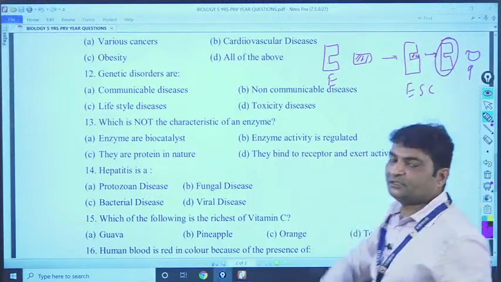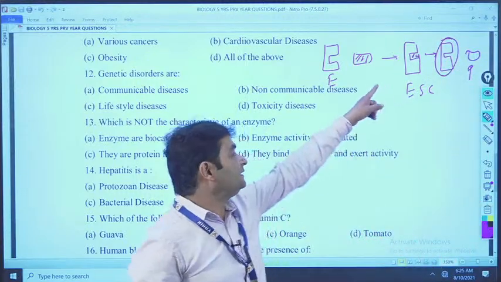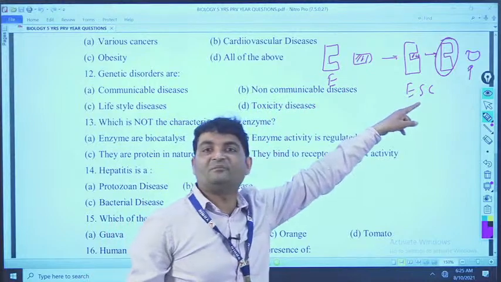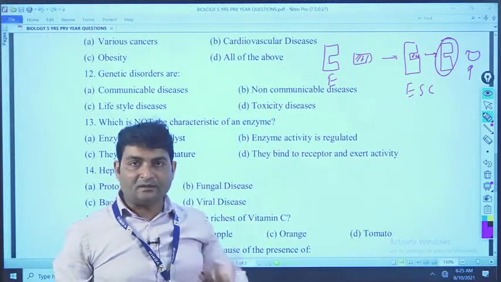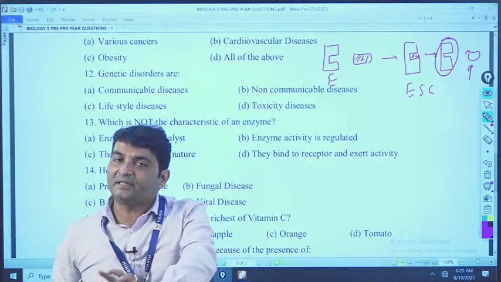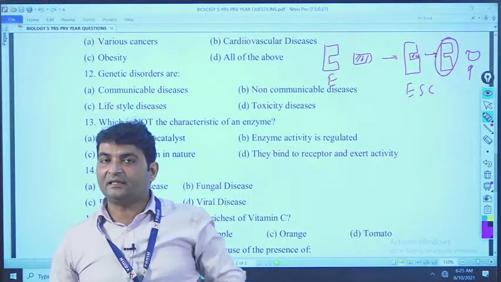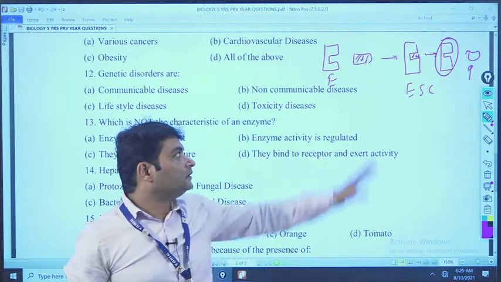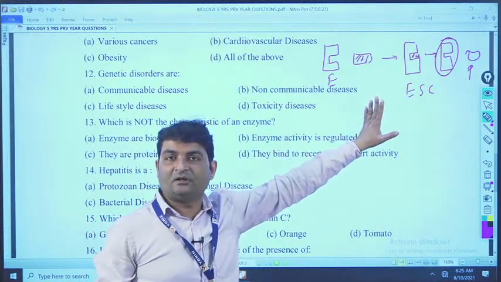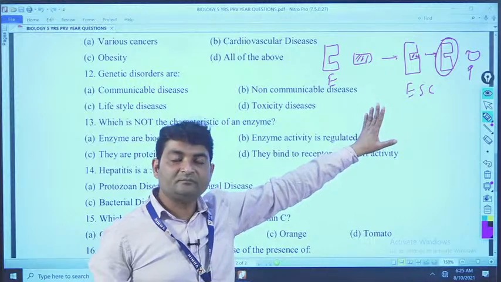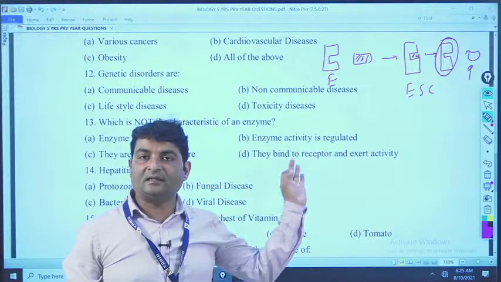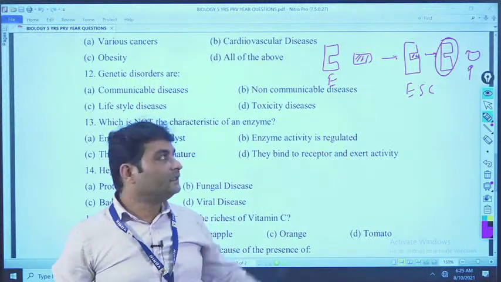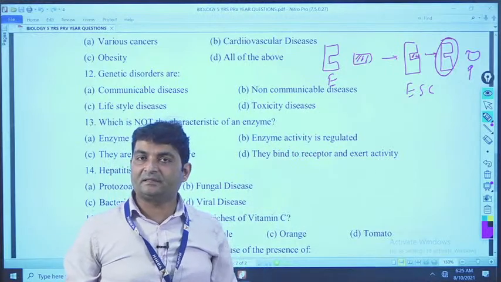See the shape and structure, is there any change in the shape and structure of the enzyme? No. I already told you, it takes part in the chemical reaction, enhances the chemical reaction, while itself remaining unaffected. The shape and structure are not affected by the reactions. That is called an enzyme. Clear? It increases the chemical reactions.